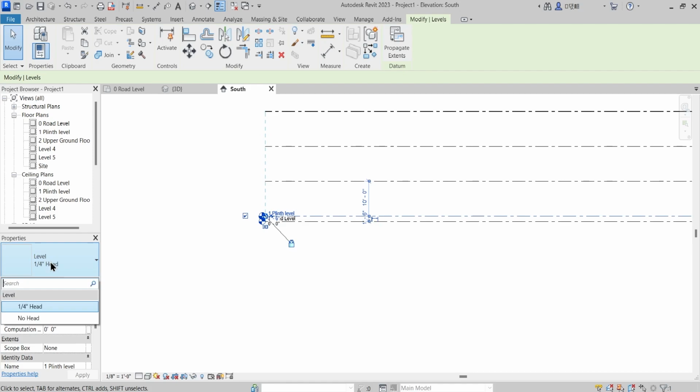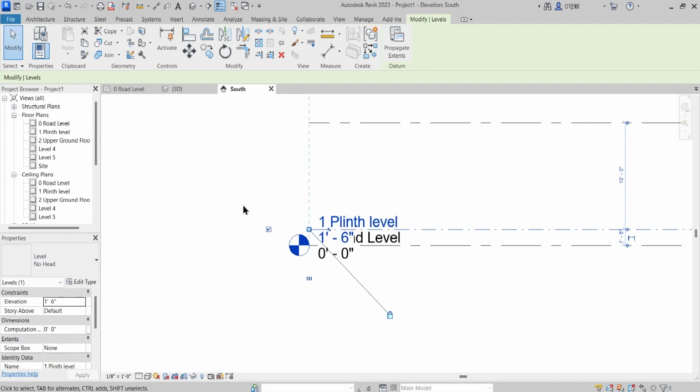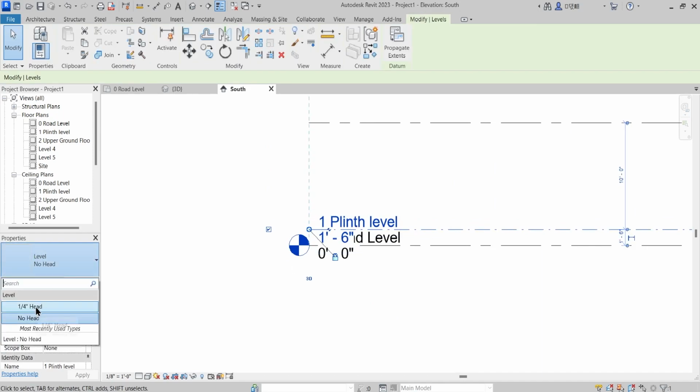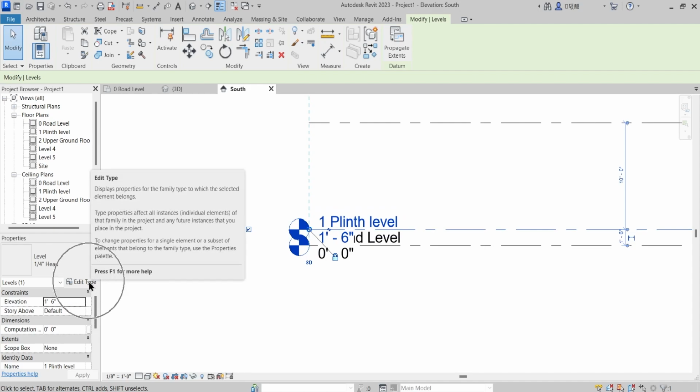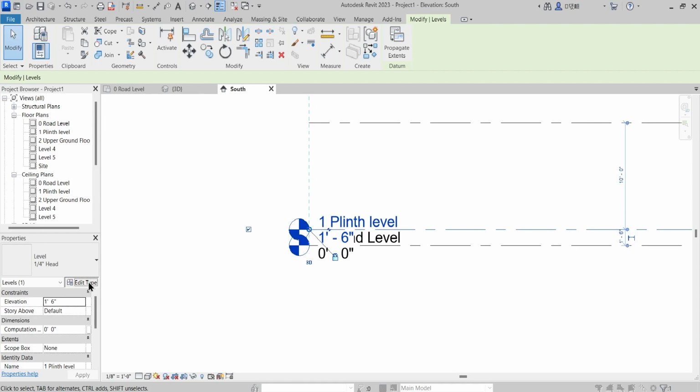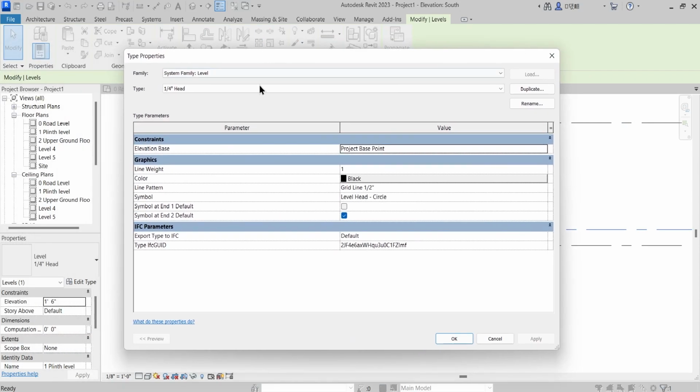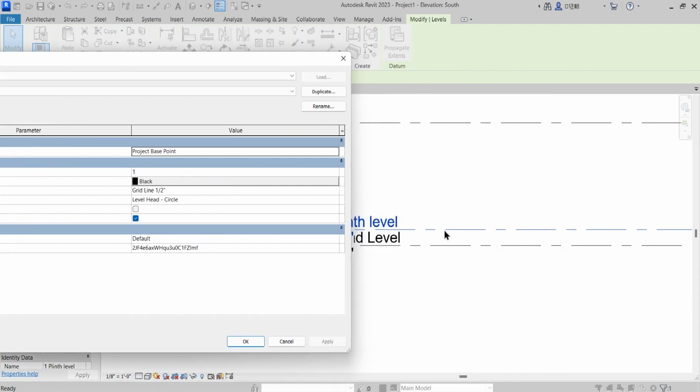Now what is this? If I change this to no head, then it will become no head. And if I change this to 1/4 inch head, then it will become this particular thing. And if I go to this edit type, then you see that it opens up the dialog box of type properties, wherein you can customize this particular level line.